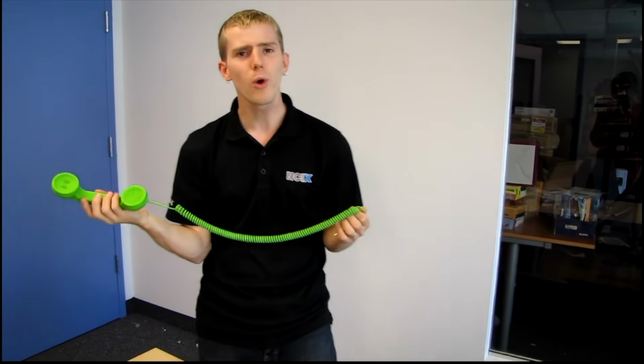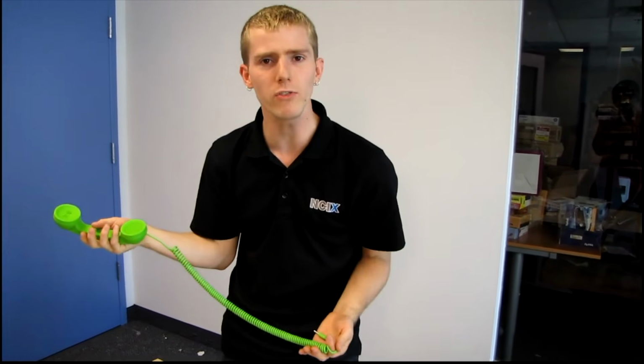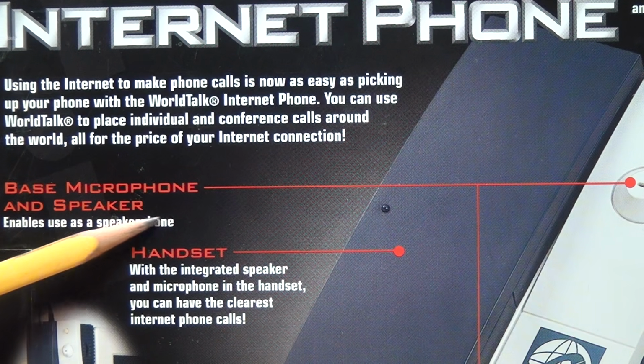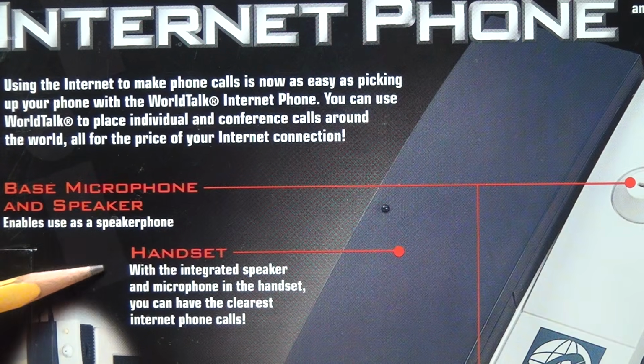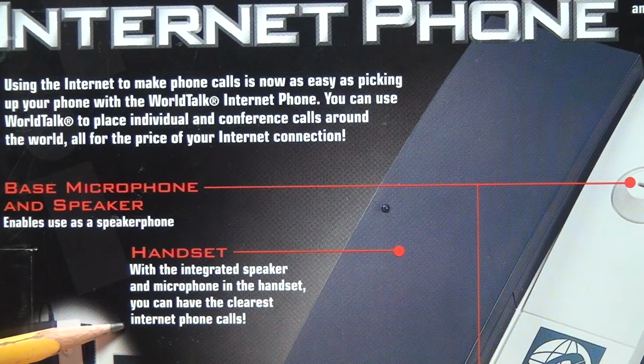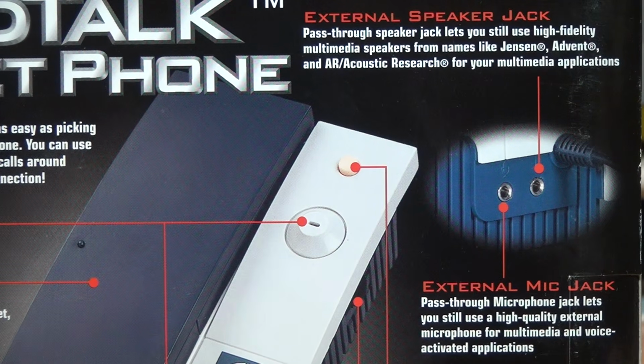Wow! That's so smart! Your phone is actually attached to the base station so you don't lose it. Using the internet to make phone calls is now as easy as picking up your phone with the World Talk Internet Phone. You can use World Talk to place individual and conference calls around the world, all for the price of your internet connection. Includes a base microphone and speaker, enables use as a speakerphone, handset. With the integrated speaker and microphone in the handset, you can have the clearest internet phone calls. It also has an external speaker jack.